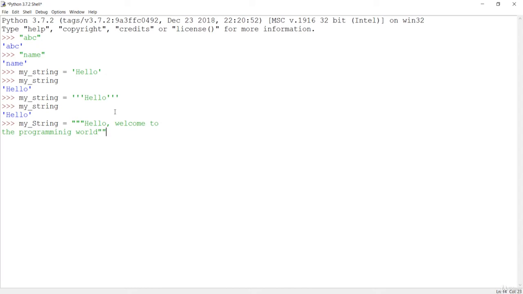If I hit enter, you'll see that we have just extended our string. You can see we have the \n, which means we are on a new line, and this is our string. The whole string was created by these triple quotes, which are used to extend across multiple lines.